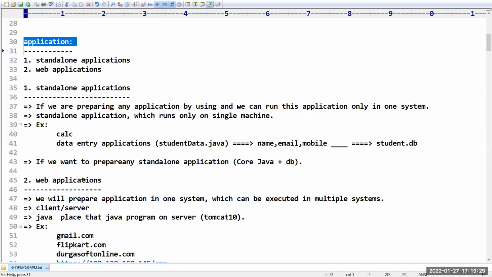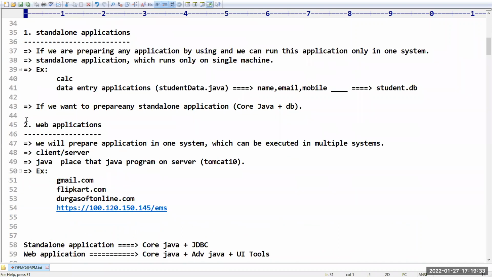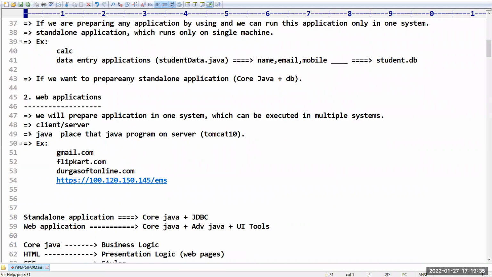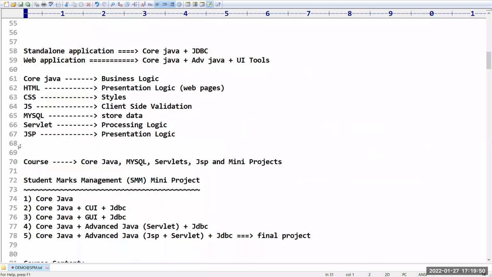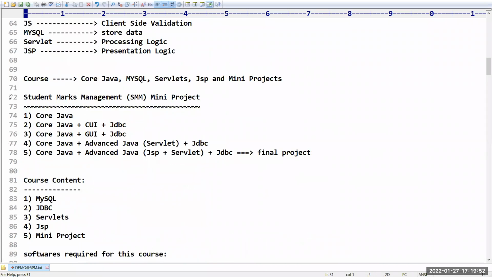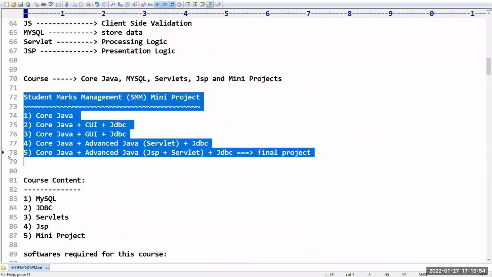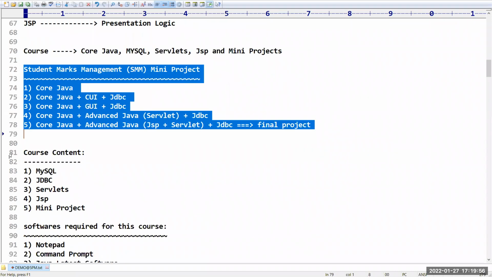Next, I already explained what is meant by application. Sir, what does standalone application mean? What does web application mean? By using a standalone application, what kind of programs can you write, and by using a web application, what kind of programs can you write? Sir, we need to discuss these things in further sessions. And sir, in our student management system, a mini project, we are going to cover.